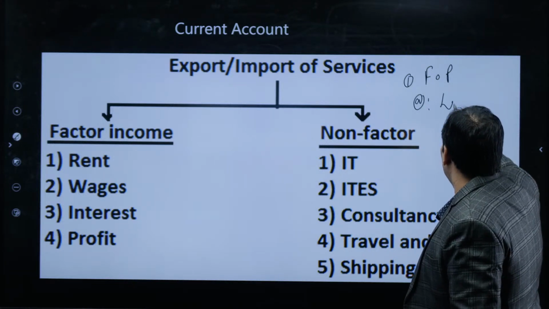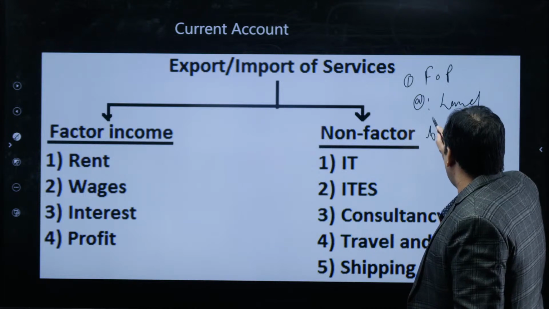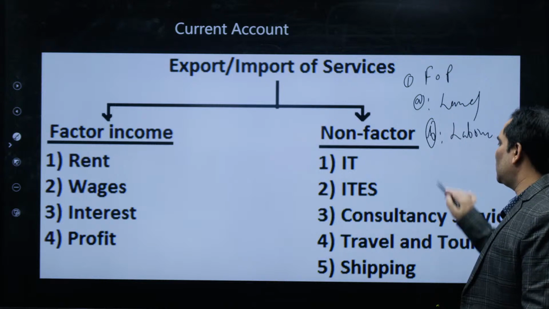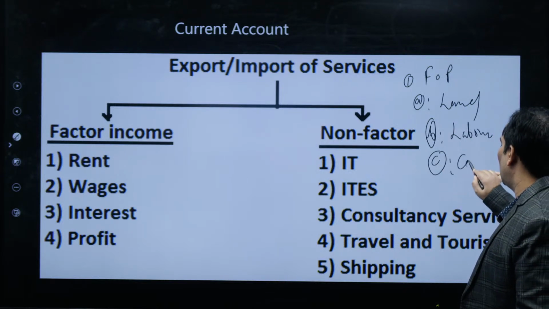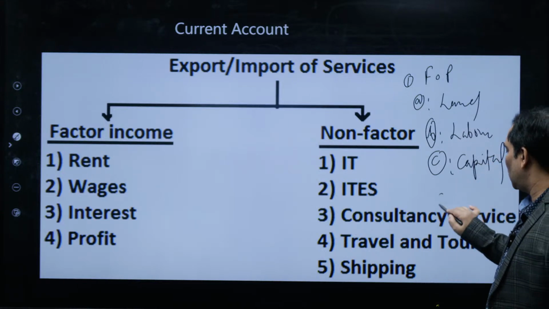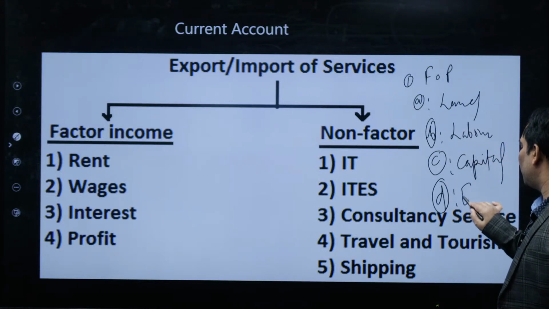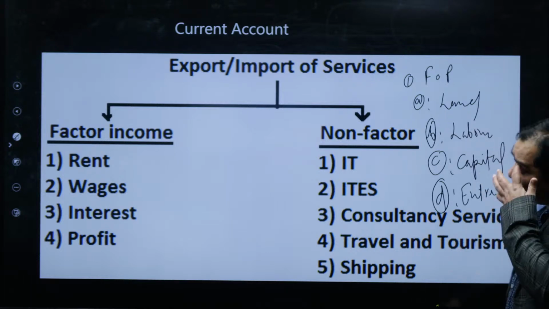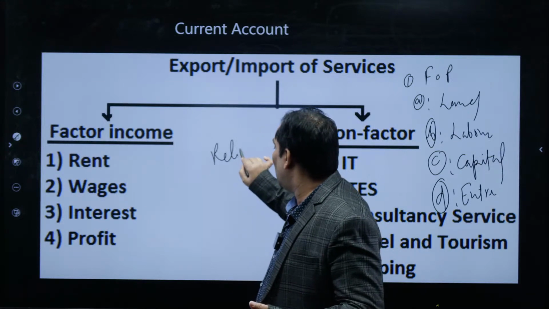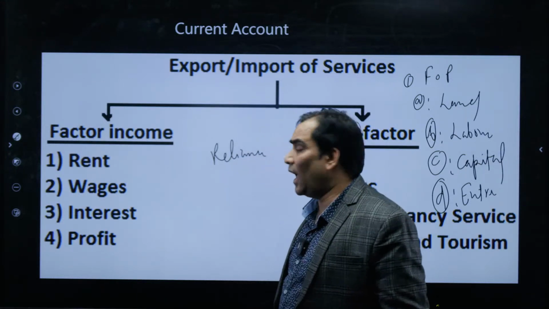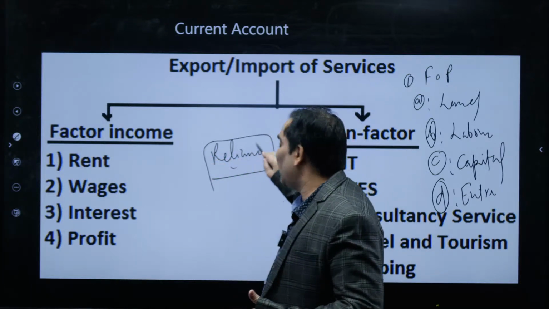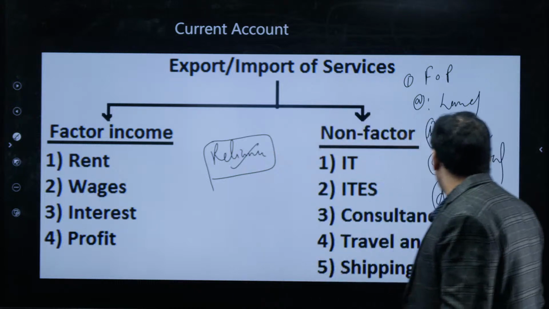One is land, other is labor, other is capital, other is entrepreneurship. Entrepreneurship means, like I gave the example, Reliance Industries, they take the risk to do business, and that is nothing but the entrepreneurship skill.